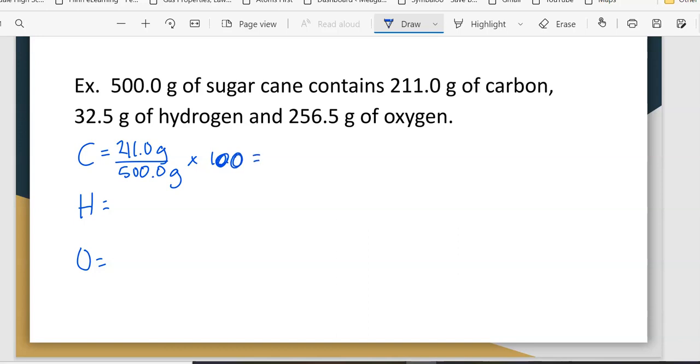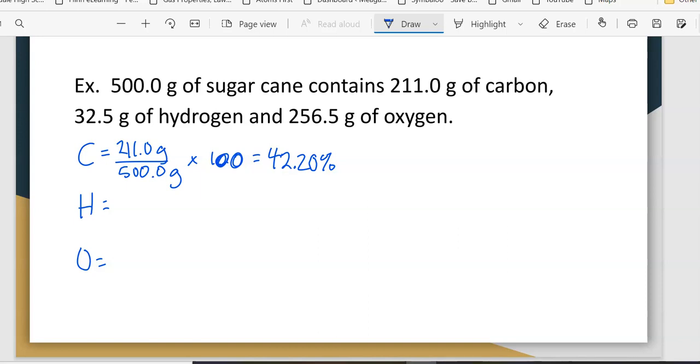And so if you divide that, you're going to get 42.2, and I missed a sig fig here, so it should be 4 significant figures. So let me divide this again real quick. That's what it gives me, 42.2, and so we're going to put a 0 on there so that we have the right number of sig figs. This has 4 sig figs, this has 4 sig figs, so my answer should have 4.